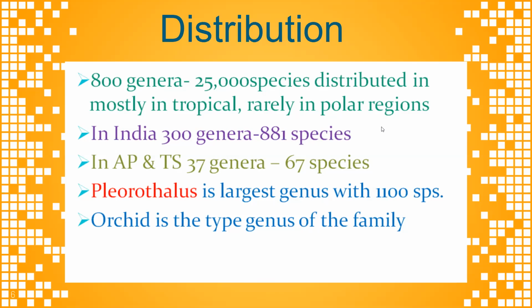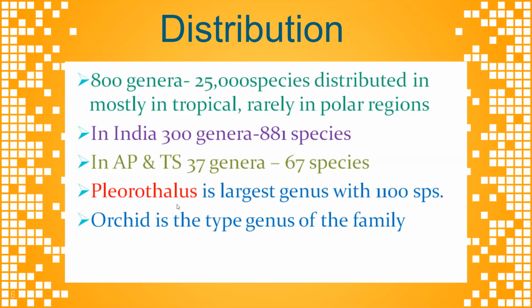These family members are spread throughout the world, except the polar regions, which are not suitable for growing plants, so we cannot find orchid plants in those regions. In India, approximately 300 genera and 881 species are present. In Andhra Pradesh and Telangana, 37 genera and 67 species are found so far.